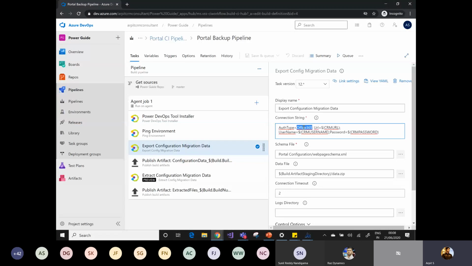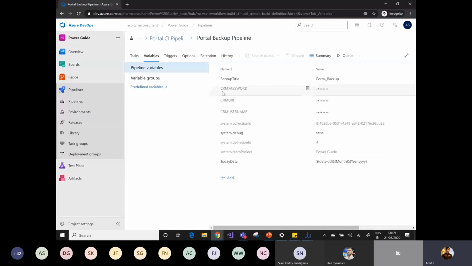But if you have to provide some more kind of security layer of Azure, or if you have multi-factor authentication enabled in your instance, then you can simply go with OAuth authentication. Okay, so there are plenty of ways to connect to your Dynamics 365 instance. I'm using the URL, username and password. This is the best way to secure your connection string or your username and password. What I've done is simply create pipeline variables here. You can see I have created three variables: CRM username, URL, and the password.